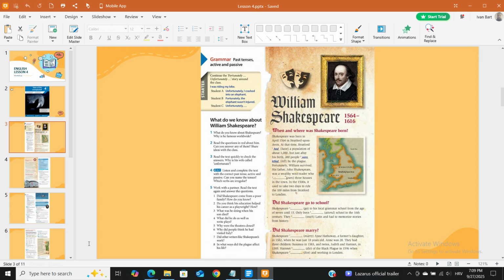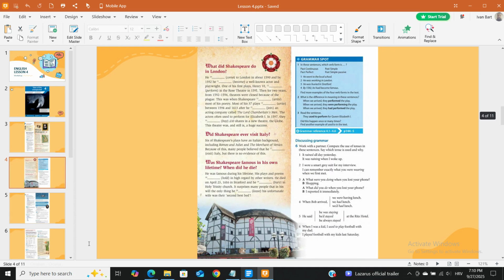What did Shakespeare do in London? He came to London in about 1590 and by 1592 he had become a well-known actor and playwright. One of his first plays, Henry VI, was performed in the Rose Theatre in 1591. Then for 2 years, from 1592 to 1594, theatres were closed because of the plague.